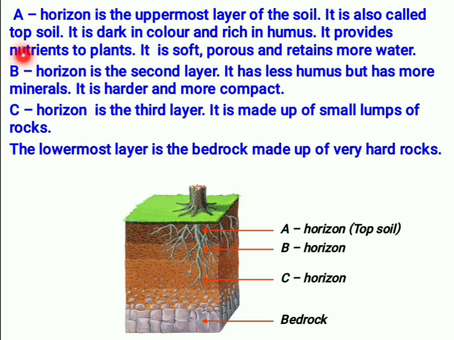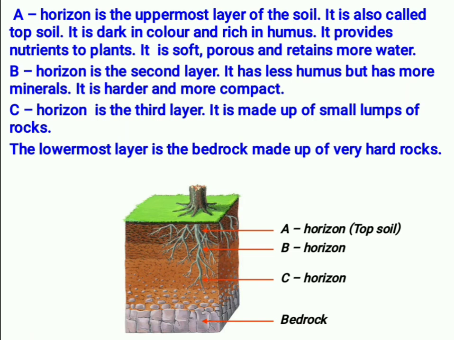Come to B horizon. B horizon is the second layer. It has less humus but more minerals. This B horizon has more minerals, and it is harder and more compact. So it is from this B horizon that we are extracting so many minerals. Understood? We all know that we extract so many minerals from the soil.